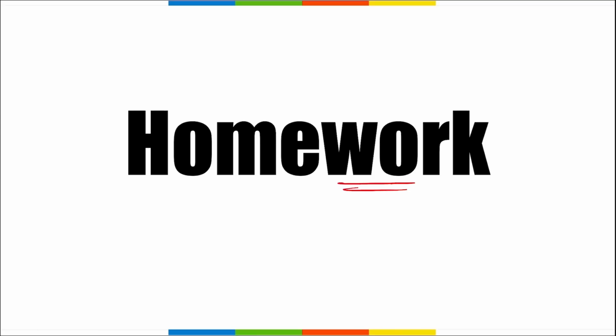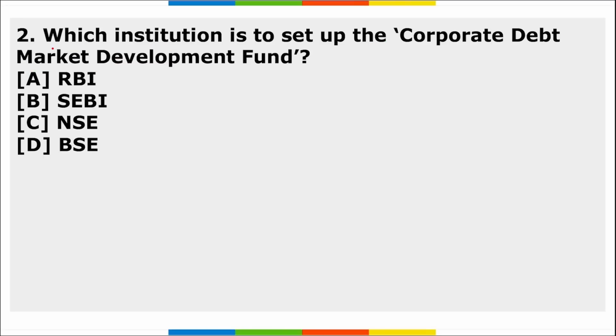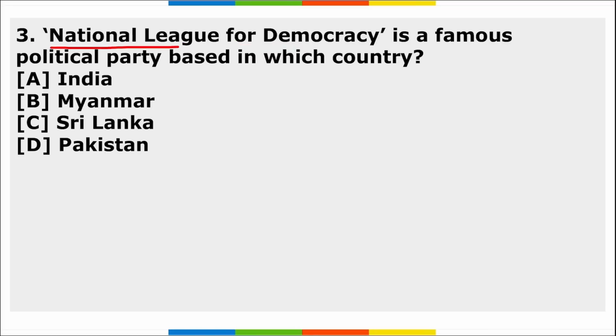Now it's time for your homework, friends. First, Proba 3 mission, which will be launched aboard ISRO's PSLV, is associated with which space agency? Second, which institution is set up to manage the Corporate Debt Market Development Fund? Third, National League for Democracy is a famous political party based in which country? So these are your 3 homework questions, friends.